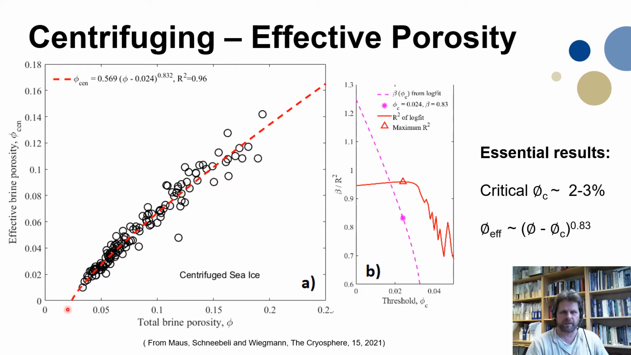So at values lower than 2 to 3%, we would not centrifuge out any brine. Here are some calculations that show where the maximum exponent in this equation is. The equation is effective porosity is phi minus critical, with the exponent 0.83. This is an important result because it gives us the possibility to look at the large samples. These are 7 centimeter diameter samples, and for the micro CT we go to smaller samples, but we always take this as the background for our critical porosity.